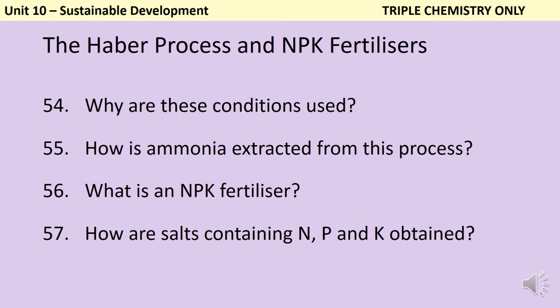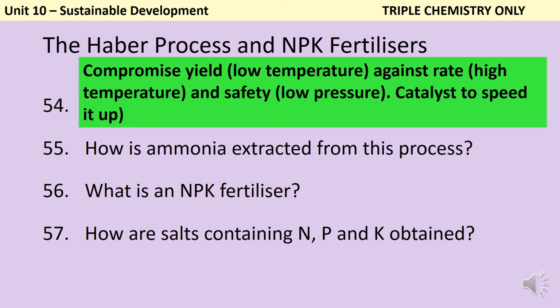These conditions are a trade-off between the conditions that will give us the highest yield and the conditions that will give us the fastest reaction. So, because it's an exothermic forward reaction, the biggest yield would be if we actually had a really, really low temperature. But unfortunately, having a really low temperature would make the speed of the reaction so slow that it just wouldn't be worth doing it. So the temperature that we use is a compromise between the highest yield and the fastest reaction.